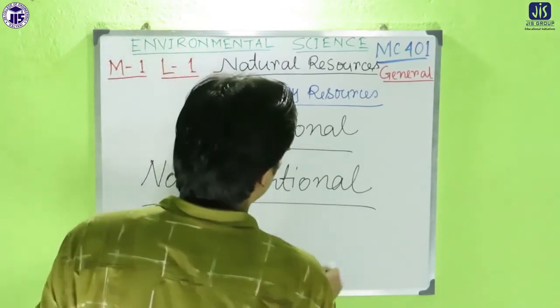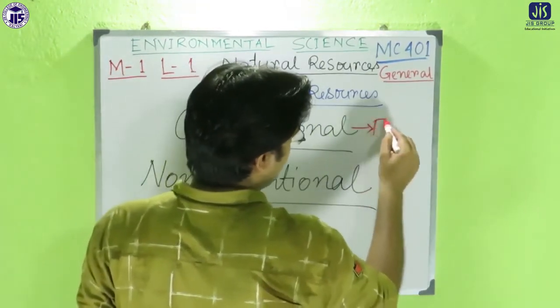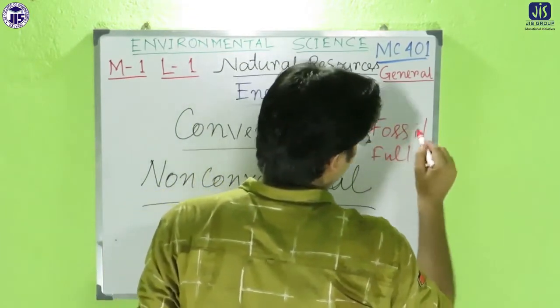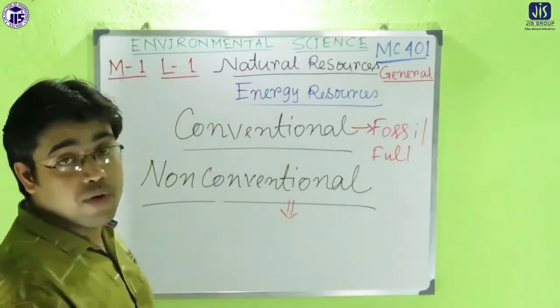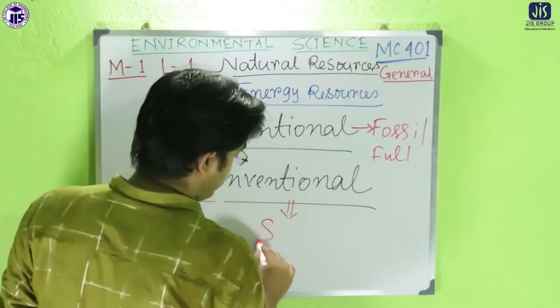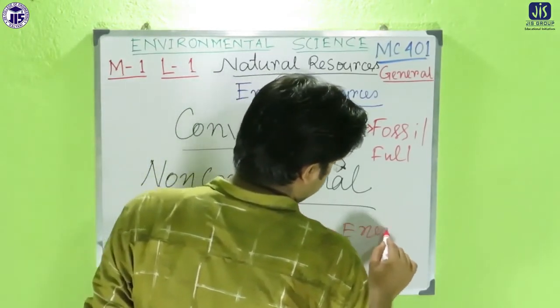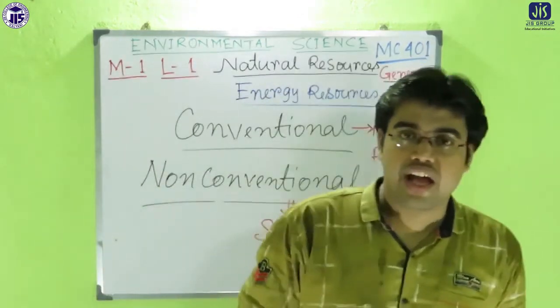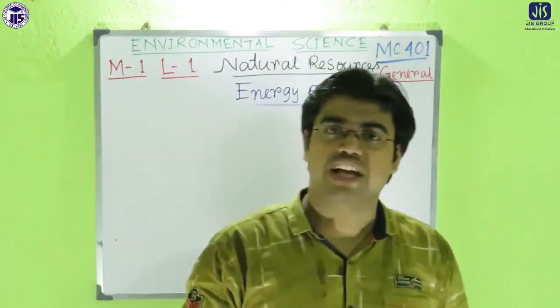So the common example of the conventional source of energy is the fossil fuel. And the common or general example of the non-conventional source of energy is solar energy. Okay. Now we'll move to the last topic of lecture 1.